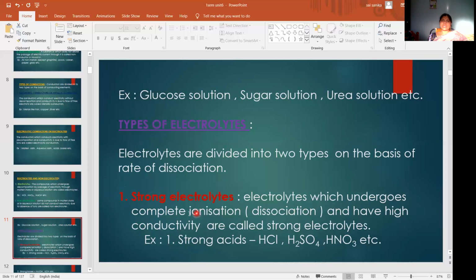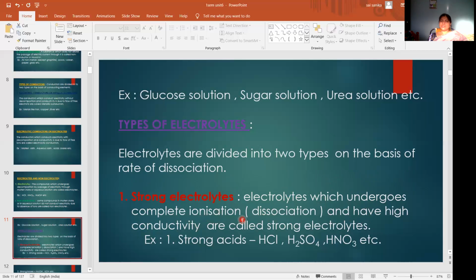Electrolytes which undergo complete ionization, means dissociation, and have high conductivity are called strong electrolytes. When an electrolyte undergoes complete dissociation, more ions will be there. When more ions are there, conduction will be more, because conduction is due to ions only.